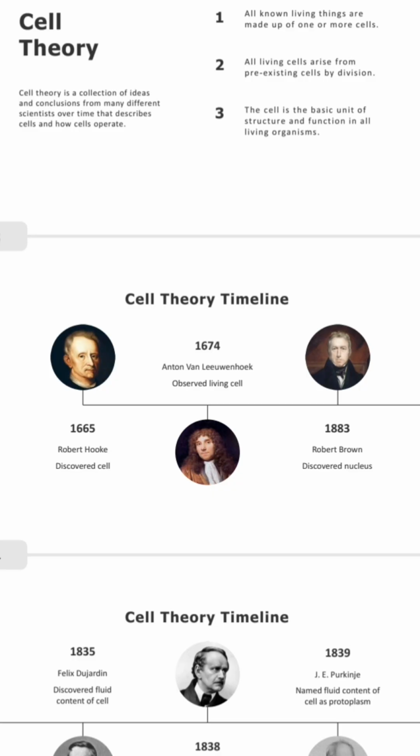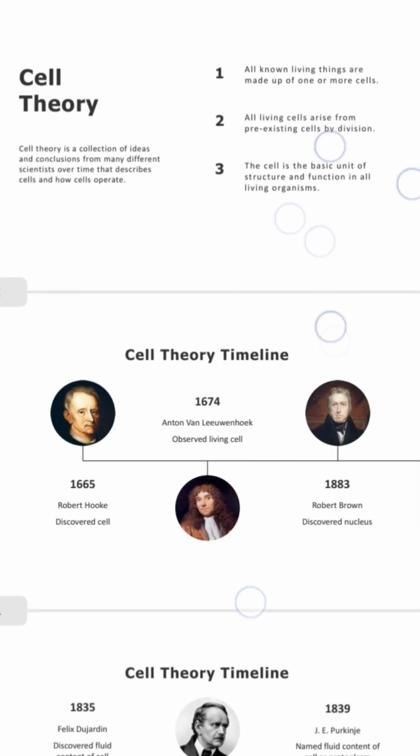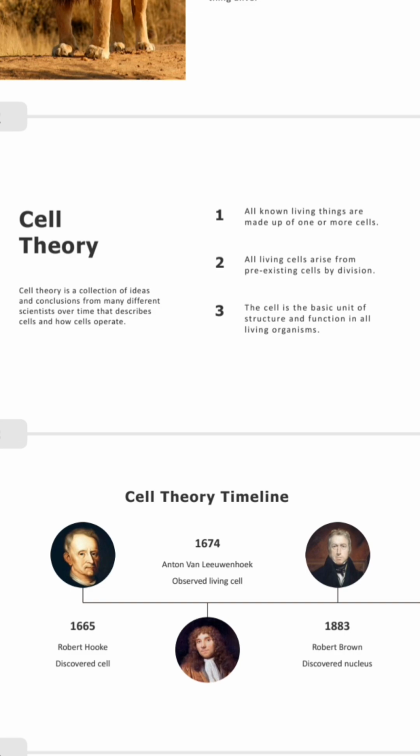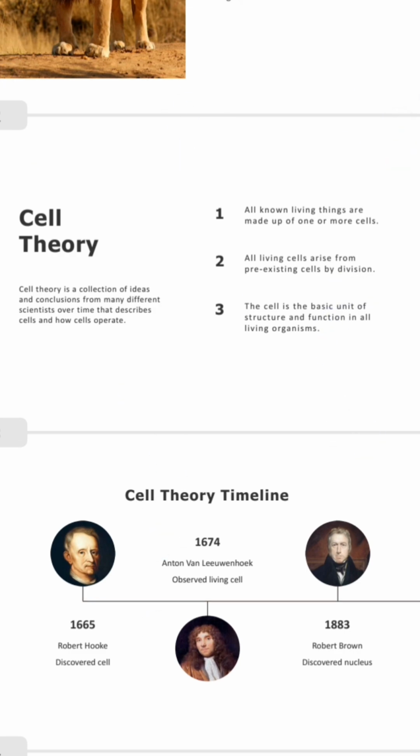Called cell theory. Now let's check the theories. Are you with me? Let's check the theories here. As you can see, all living things are made up of what? Of cells. All living things are made up of cells. So you should know that. Every living thing on earth, any living thing at all, is made up of cells. So your cat, your frog, your snake, anything that has life in it is made up of cells. Then number 2, all living cells arise from pre-existing cells.